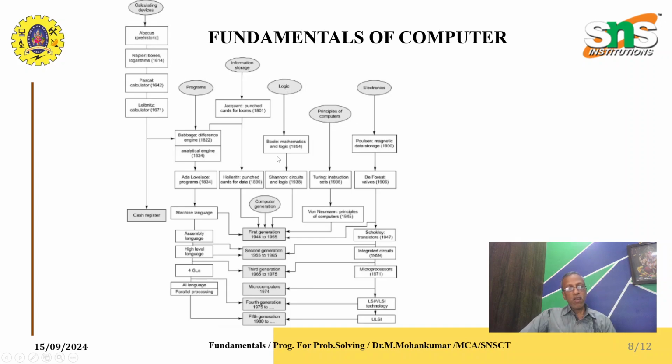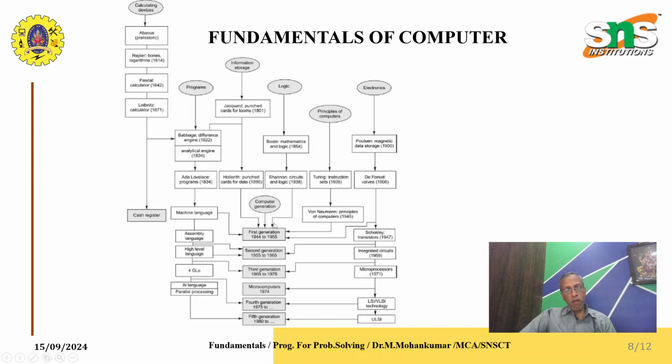Then logic, Boolean algebra, and circuits and logic were invented. That also directly comes into the first generation, second generation, third generation, microcomputers, fourth generation and fifth generation. Then the principles of computers, like Turing, instruction sets and von Neumann principles, were invented.